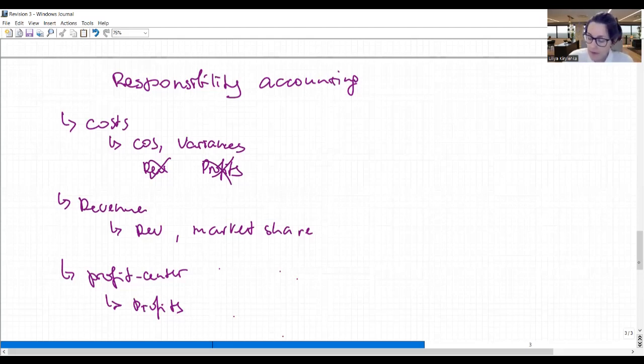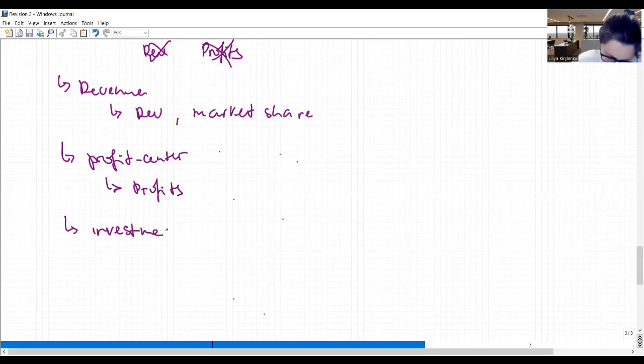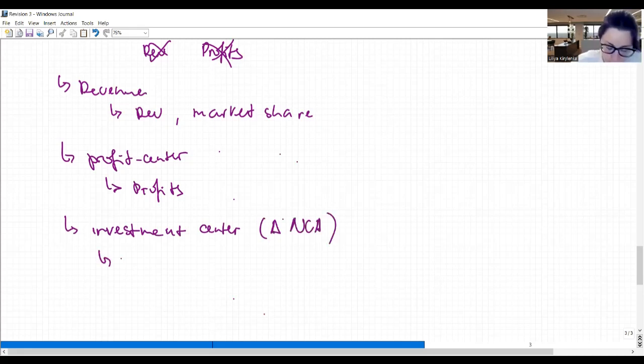And finally, there may be a division that is able to control its investment. Investment means the change in non-current assets, an investment center. So change in non-current assets, and then we can control them by return on investment, residual income, and maybe NPV. So we will calculate NPV, but not forward, but backward.